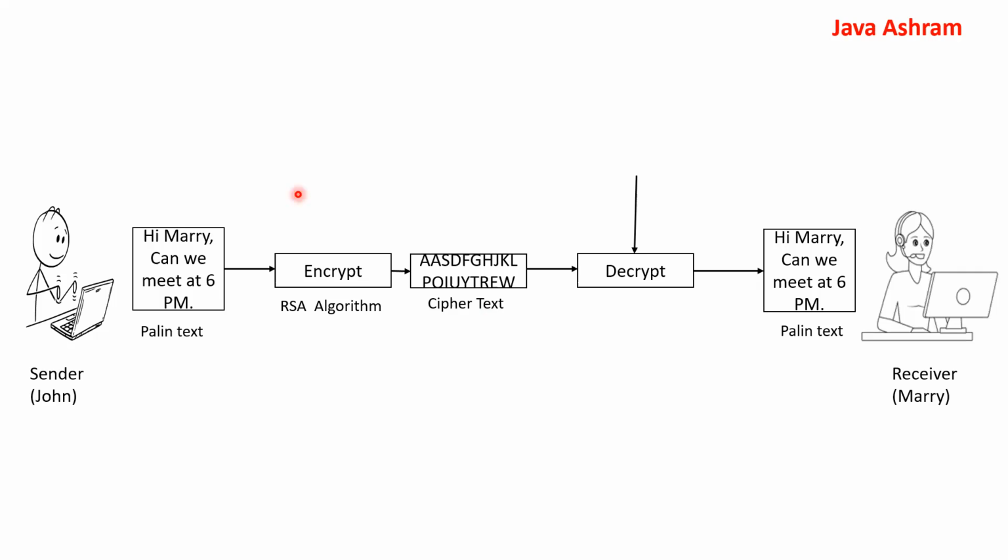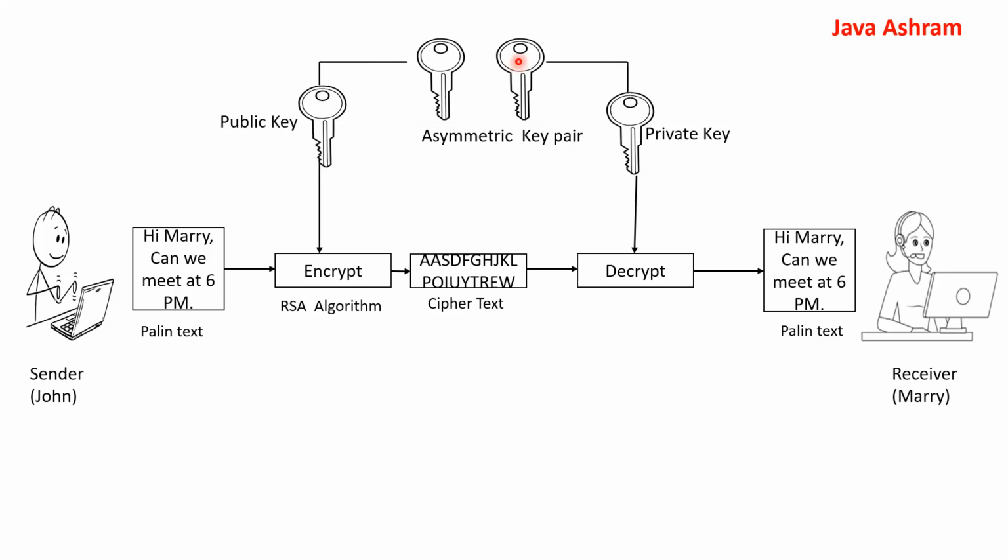This is the ciphertext. But how will this encryption and decryption happen? In this case, we will be creating two key pairs, and you can choose either key as the private key and the other as the public key. Let's say John created a key pair. Asymmetric key means these two are different keys, but in such a way that the algorithm understands each other. So let's say we are considering this as a public key and this as a private key.